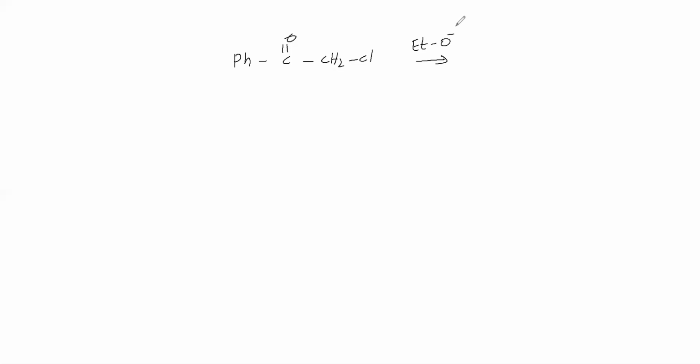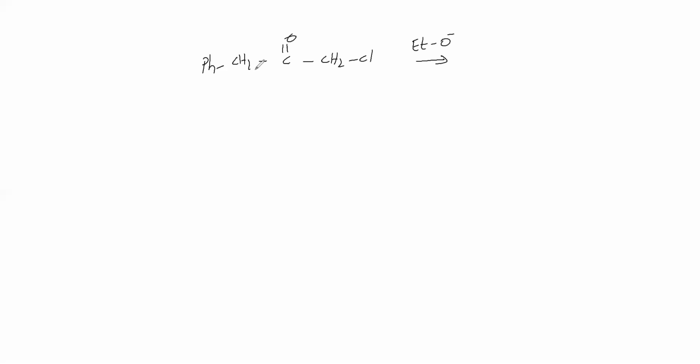So now we will take CH2Ph. Understand that this carbon will make a bond with this carbon, this Cl will leave, and this O will make a bond with this carbon. Like this, the rearrangement takes place.